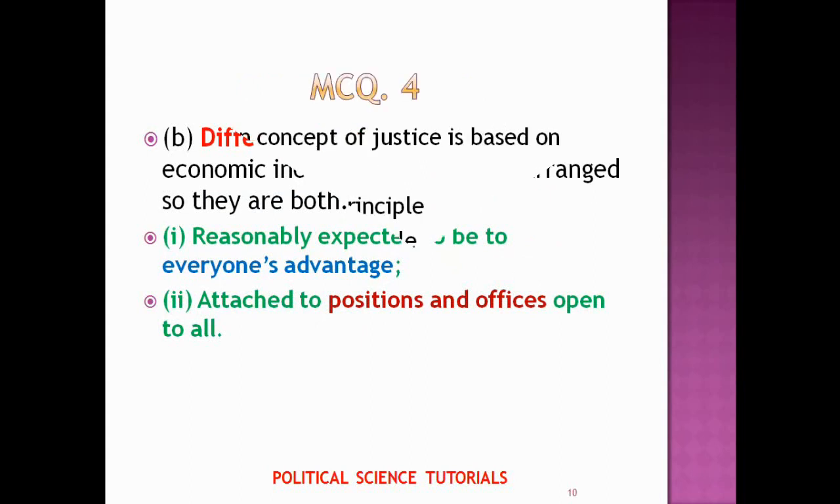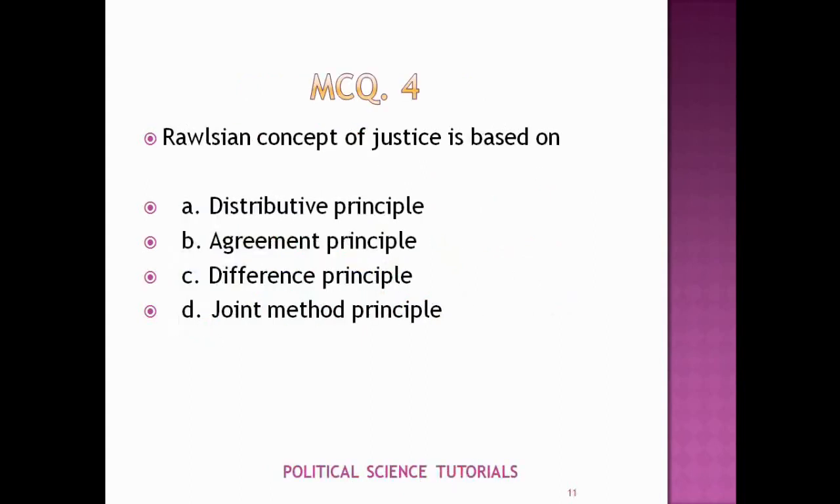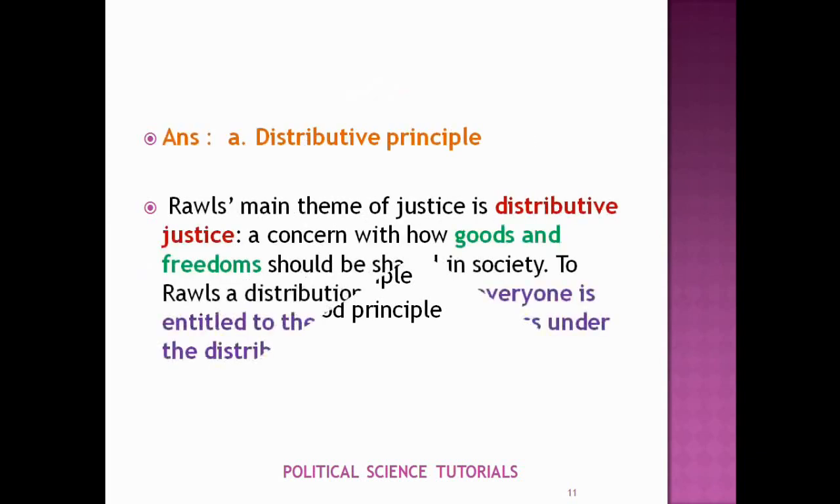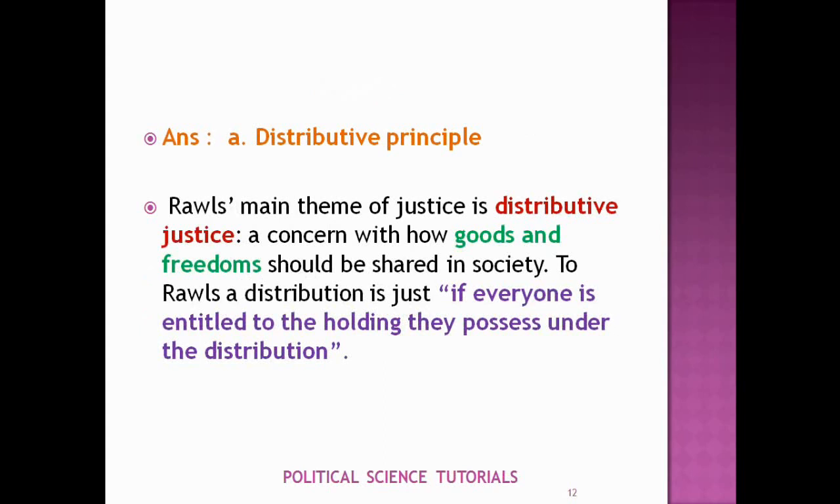Our fourth MCQ is: Rawlsian concept of justice is based on distributive principle, agreement principle, difference principle, joint method principle. Here the answer will be distributive justice, or option A, because his concept of justice is mainly based on distributive justice.